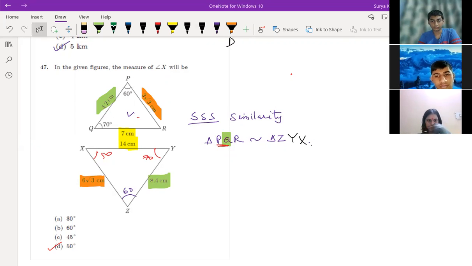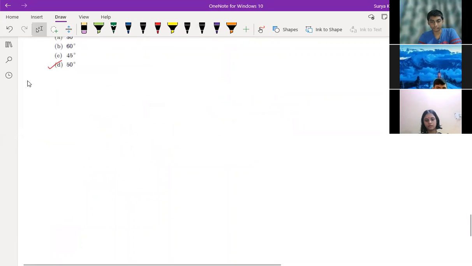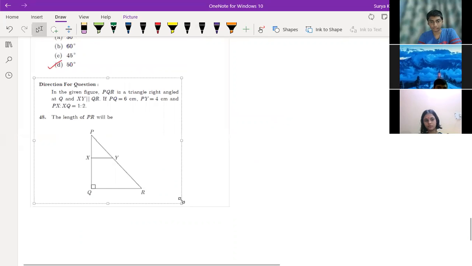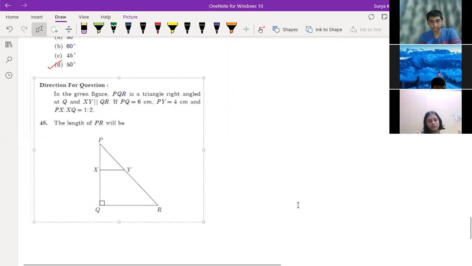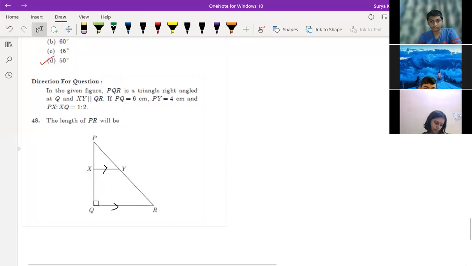See, direction for questions is given over here. In the given figure, PQR is a right angle triangle at Q. XY is parallel to QR. PQ is equal to 6.